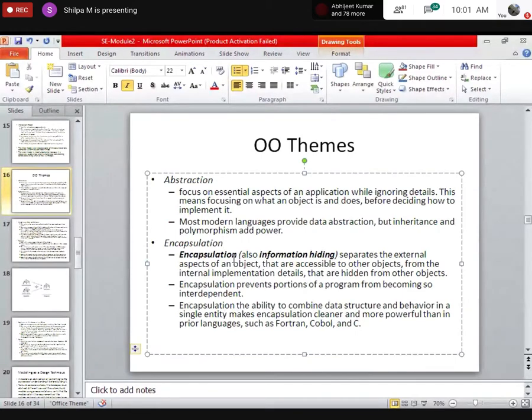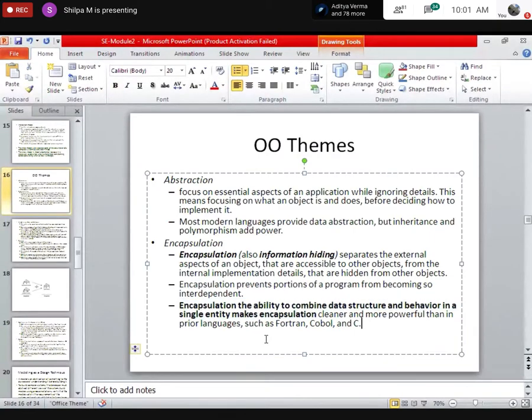Fine. Next, we have encapsulation. Encapsulation, or information hiding, is nothing but combining the data structure and the behavior into a single entity. This is known as encapsulation.